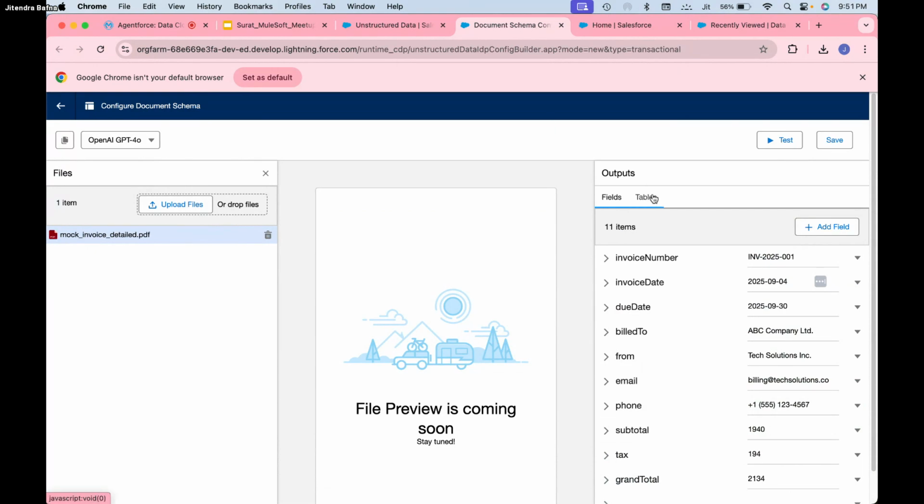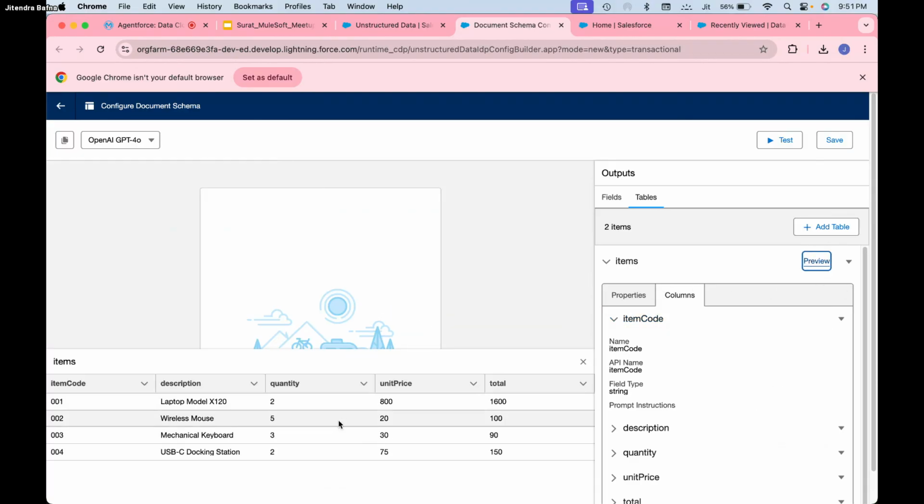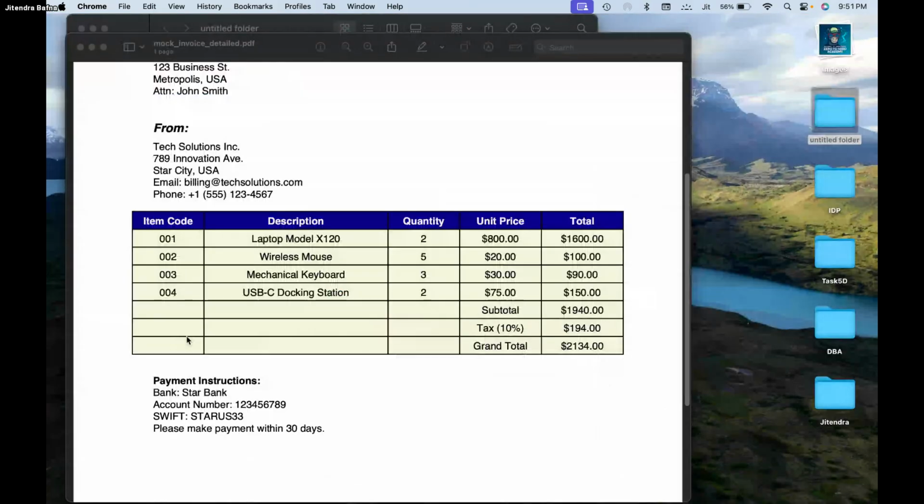Let's see what it was able to extract for tables. So item code, let me preview this. So yeah, here it is, the table: 001 laptop, quantity 2, 800, 1600 total, all this information. You can see 1, 2, 3, 4, these are the 4 rows in this particular table. So all 4 rows with all the data have been extracted properly, right? So it automatically generates the schema for you.